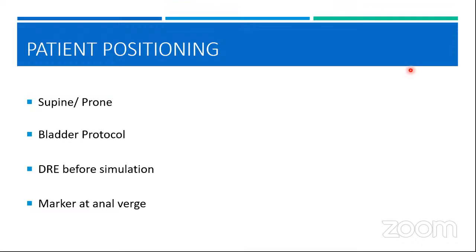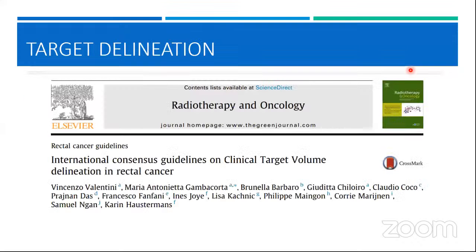Please do an examination before you simulate your patient. Sometimes we have the MR films, the radiology, which is almost 4 weeks, 6 weeks old. So please make it a point to do a digital examination before you simulate your patient. Marker at the anal verge: if you feel that your volumes are limited to the pelvic diaphragm, you can do away with your marker at the anal verge. But if you expect that your volumes are going to go beyond the pelvic diaphragm, it is a good choice to take a marker at the anal verge.